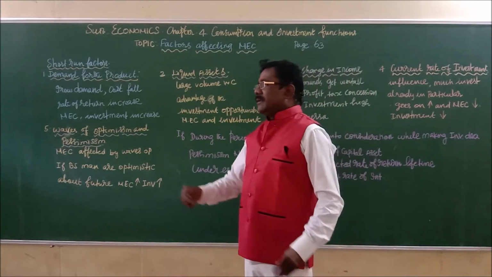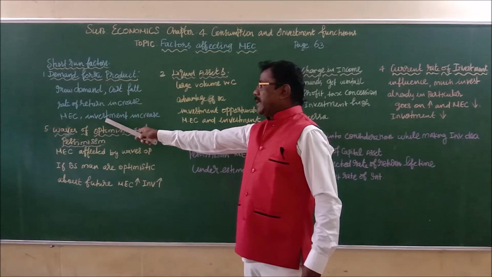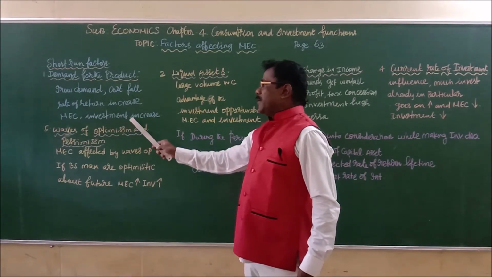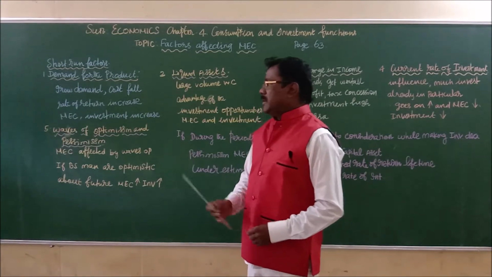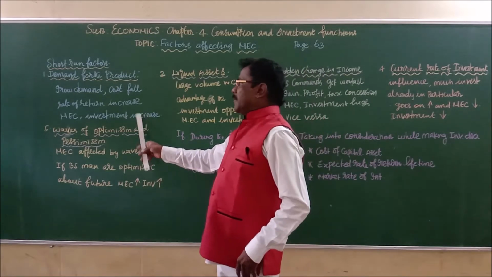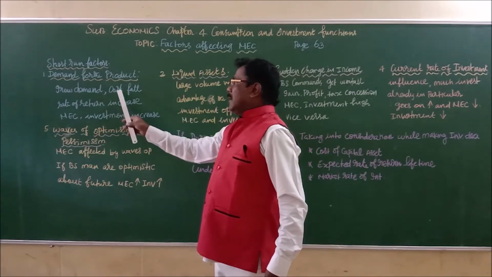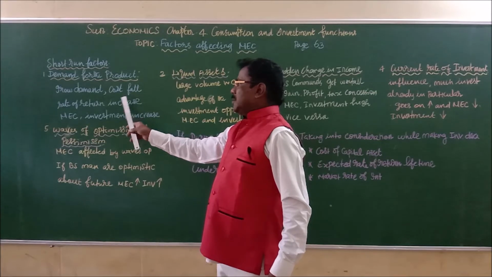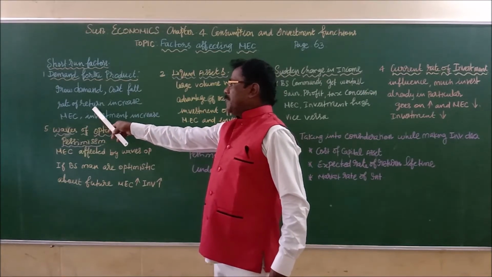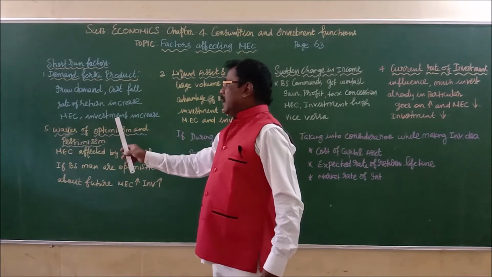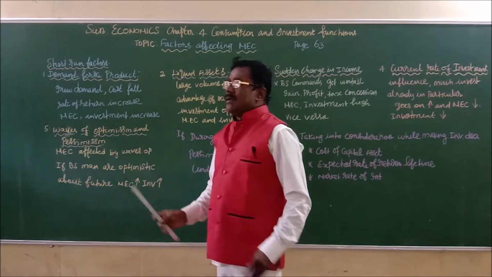So automatically the businessman is motivated and the volume of investment increases. This is the first important factor.